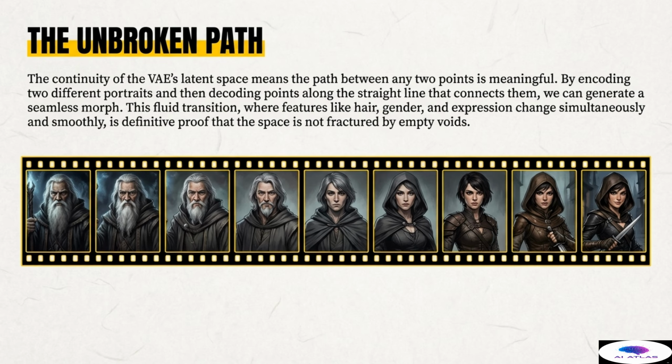Look at the sequence of portraits below. The transition from the old, bearded wizard on the left to the young female rogue on the right is fluid and gradual. Features like the color and length of the hair, the presence of facial hair, gender characteristics, and even expression change simultaneously and smoothly, frame by frame.